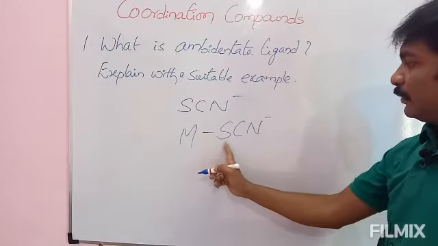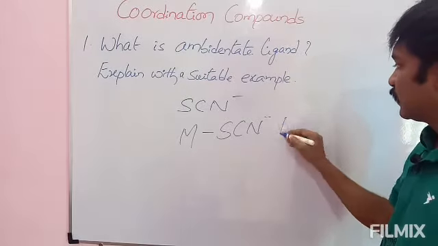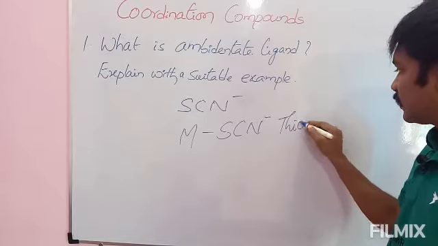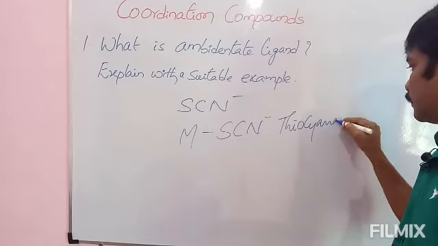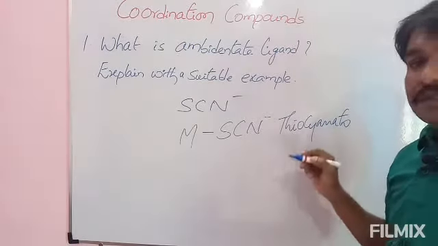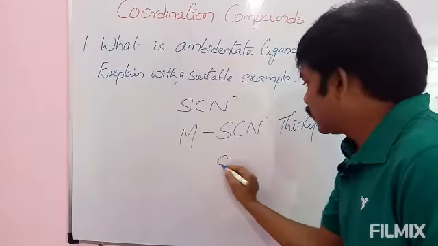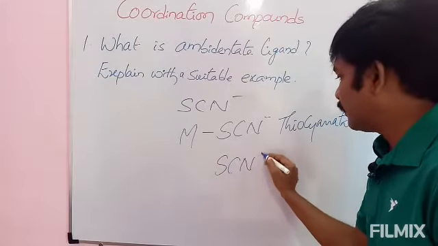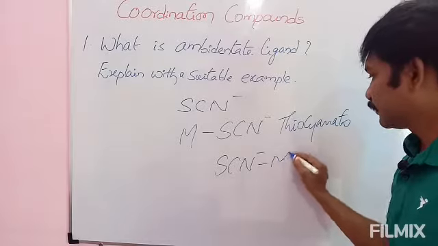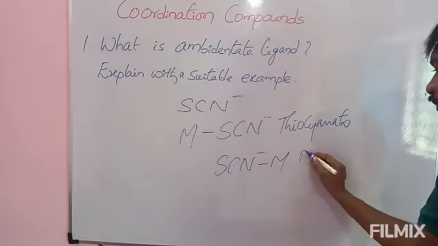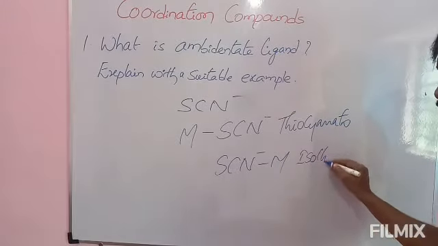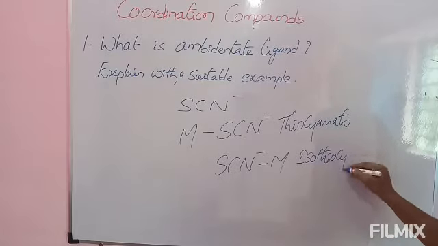If it has a bond with sulfur, then we call it thiocyanato. If it has a bond with nitrogen, then we call it isothiocyanato.